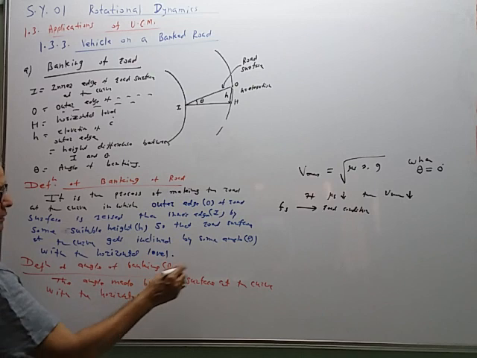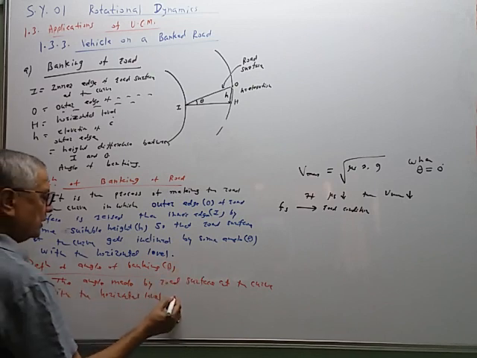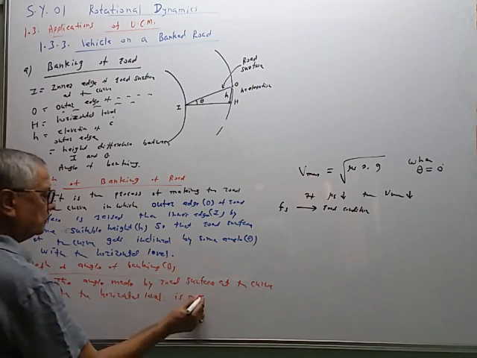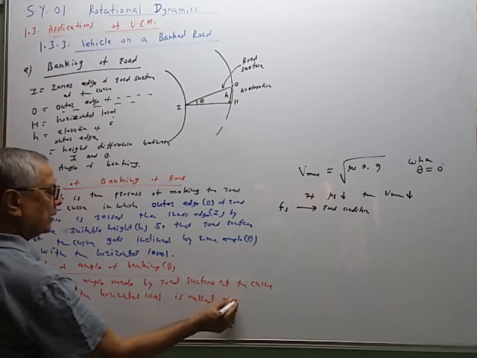The angle made by the road surface at the curve with the horizontal is called the angle of banking theta.